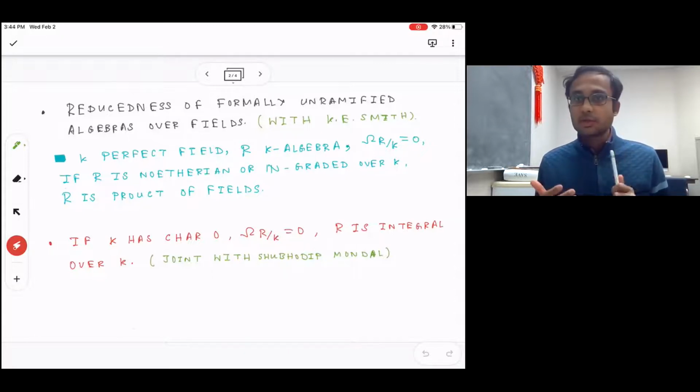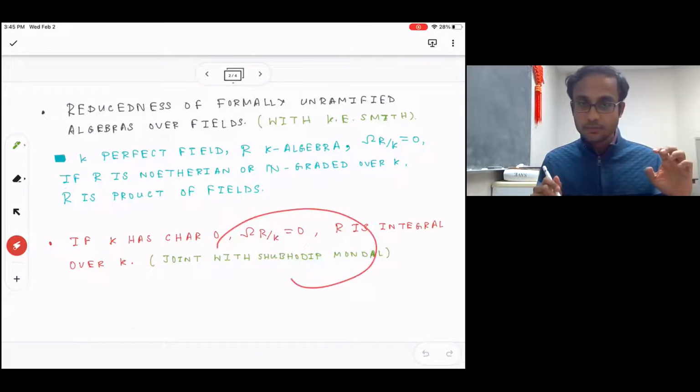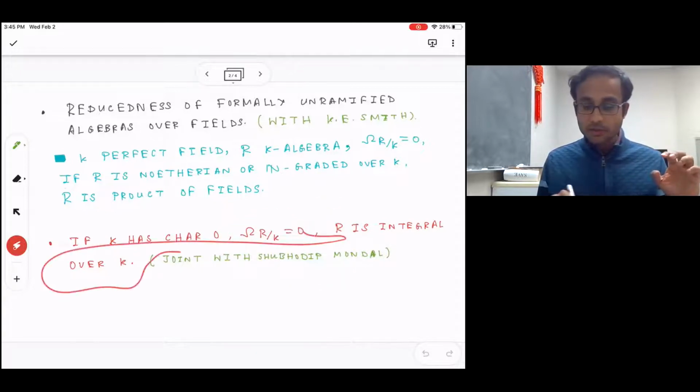In another joint work with Shubhadeep Mondal, I have shown that if the base field has characteristic 0, and if the module of Kähler differentials Ω_{R/K} is 0, then R has to be integral over the base field K.